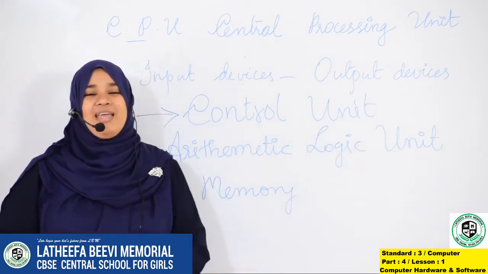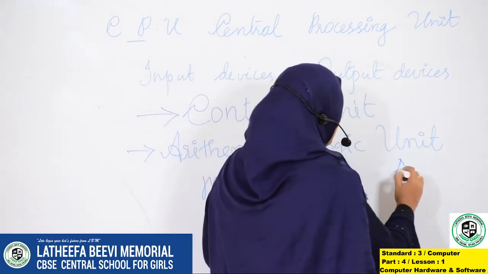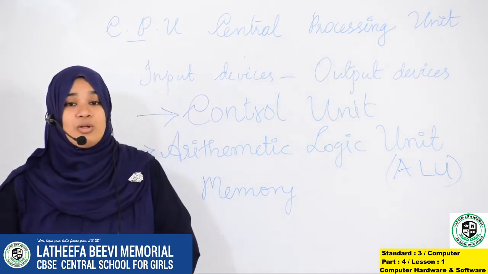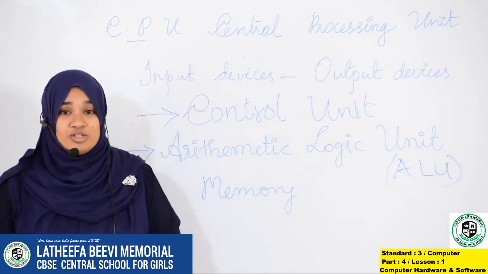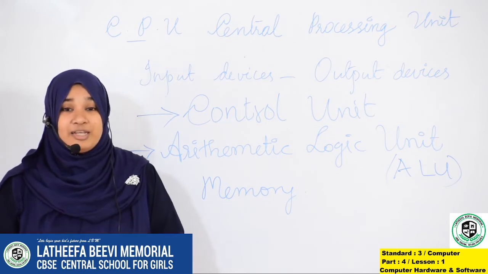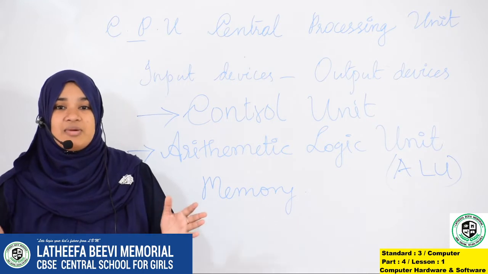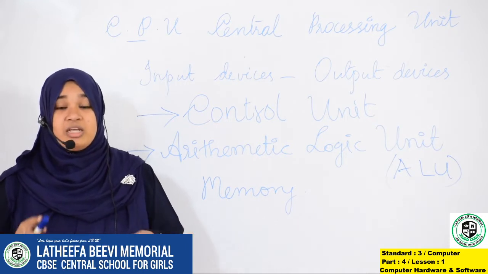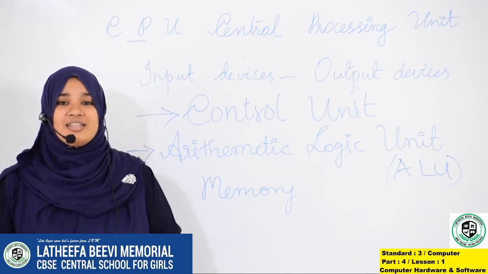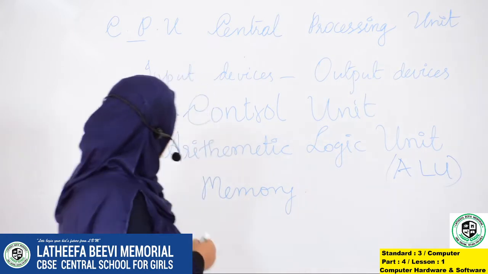ALU. Arithmetic logic unit is called ALU. What does ALU do? Arithmetic and logic operations are done. Addition, subtraction, multiplication, division, every mathematical operation is done. Greater than, less than. The arithmetic logic unit does that. After that, memory.